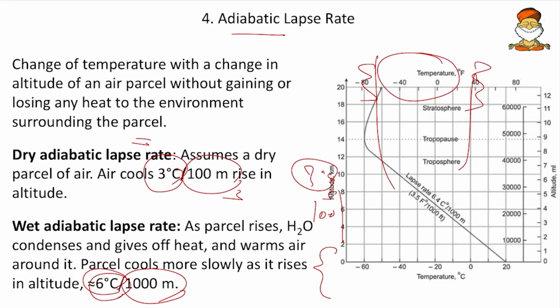The reason is that whenever the moist air rises up, the latent heat of the water vapor that is present will be released to the external environment. So that will warm that air. The cooling will not happen as much because that latent heat will keep on warming the air. So remember, the dry adiabatic lapse rate is 3 degrees Celsius per 100 meters, and the wet adiabatic lapse rate is 6 degrees Celsius per 1000 meters. Okay, so this is much less compared to this one.